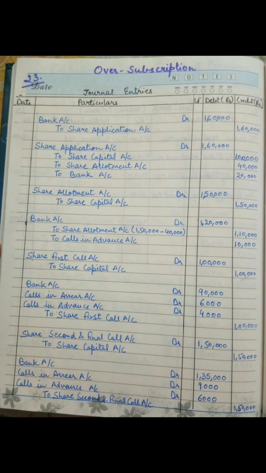Then for calls in advance, as Ganesh has 200 shares and 30 rupees has been asked, it becomes 6,000 rupees, which is to be written on the debit side. And in the case of calls in arrear, Shiva holds 300 shares and 30 rupees was asked, so multiplying this we get 9,000 rupees. So after subtracting 15,000 from 1,50,000, we get 1,35,000, which is to be written on the debit side in front of the bank account. I hope you all have understood these entries.